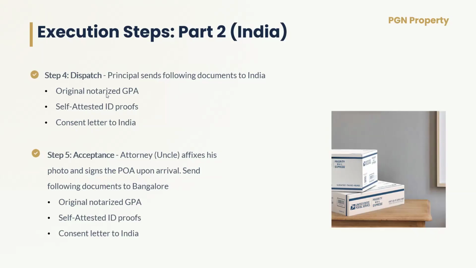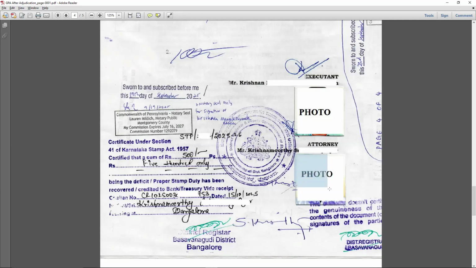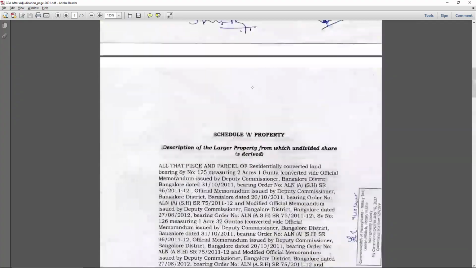Mr. Krishnamurthy in Kerala has received the package in 5 days' time. Mr. Krishnamurthy affixed his passport size photo at the last page of the power of attorney and he signed at all the pages. Here is the Krishnamurthy sign, that means the attorney sign. And also he has signed here. He has signed in all the pages.